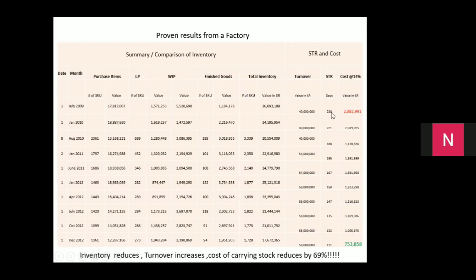Or the DSI from 238, it came down to 111. So this is where we could achieve a huge benefit in the cost, going down from 2.38 million to 753,000. So this is what